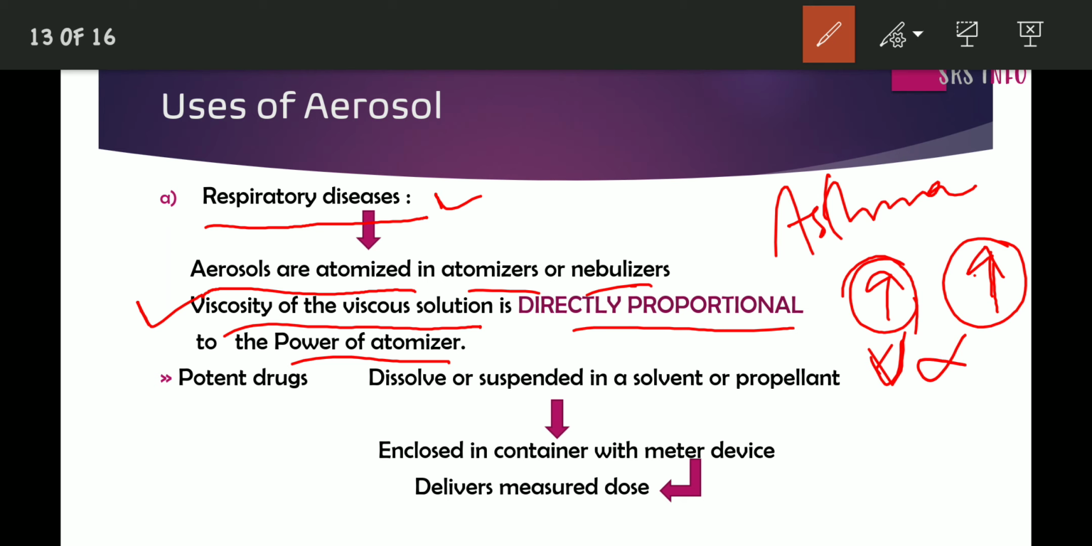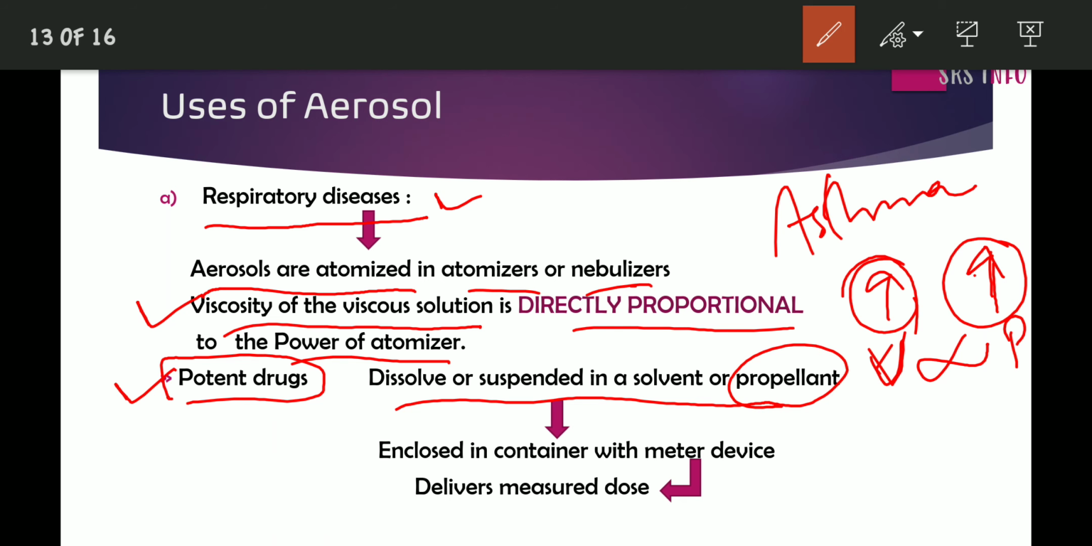The viscosity of the solution is directly proportional to the power of the atomizer or the nebulizer. Next most important point is, when a potent drug is used, mainly in cases of respiratory diseases, the drug is dissolved or suspended in a solvent or propellant, that is the propellant gas, and it is enclosed in a container with a meter device. This meter device is very important. Why? Otherwise, the unlimited dose may come out.